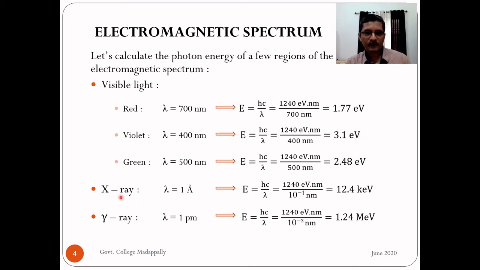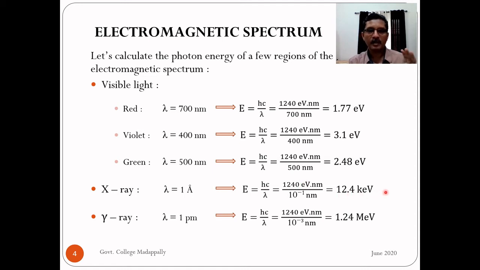Now consider X-ray. Typical wavelength is 1 angstrom. We have seen that. Now if you substitute this, here we have to be careful when you substitute lambda in the denominator, because hc you have expressed in electron volt nanometer, so the denominator you have to convert into nanometer. Only then these two nanometers will cancel. So 1 angstrom is 10 raised to minus 10 meter, which you can write as 10 raised to minus 1 into 10 raised to minus 9 meter. That is 10 raised to minus 1 nanometer. So the nanometer will cancel. 10 raised to minus 1 will go to the numerator, which is 10. So you can write this as 12.4 kilo electron volt.